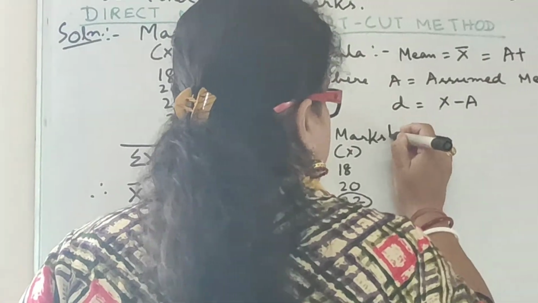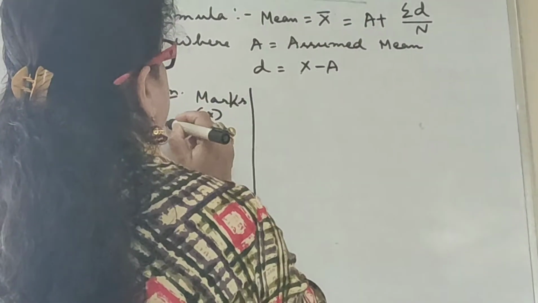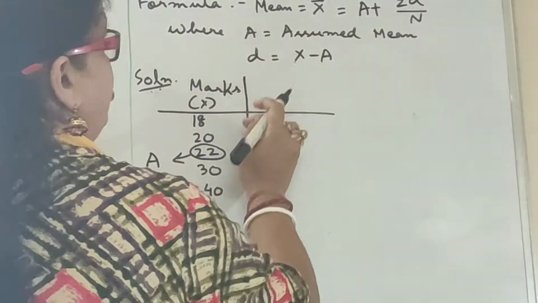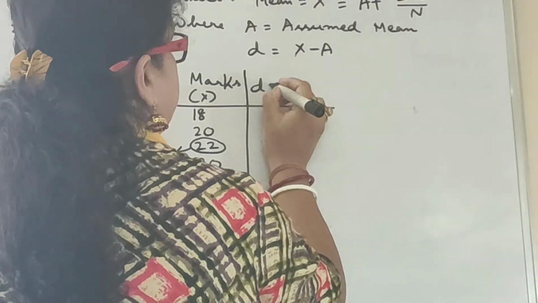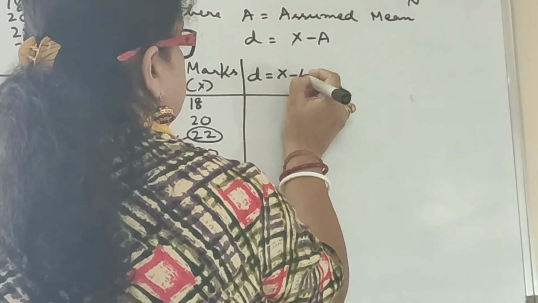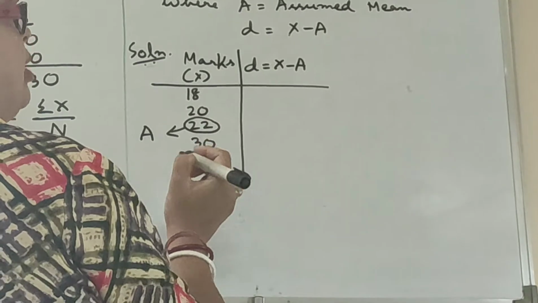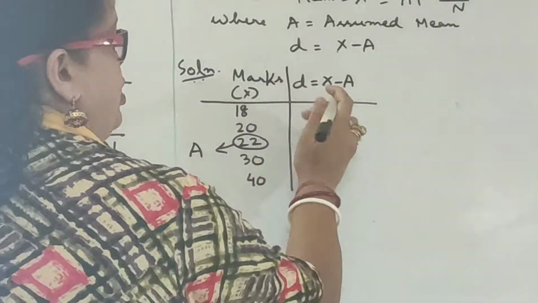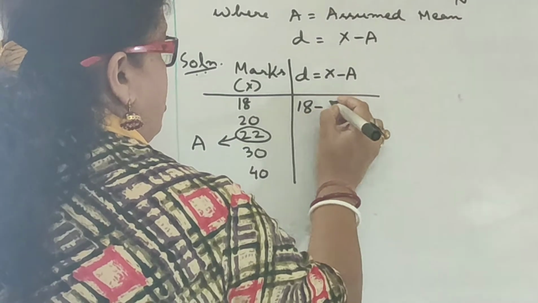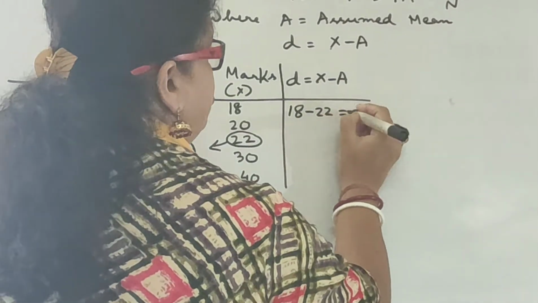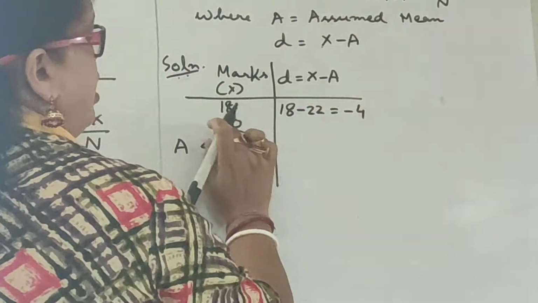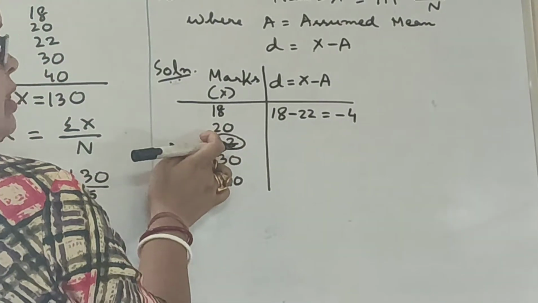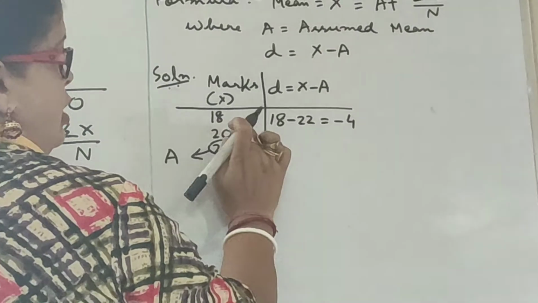Now what do I have to find out over here? D. D is equal to what? X minus A. How to find x minus A? What is x over here? 18. So x minus A will be 18 minus 22 is equal to minus 4. What is the value in the second item? 20.